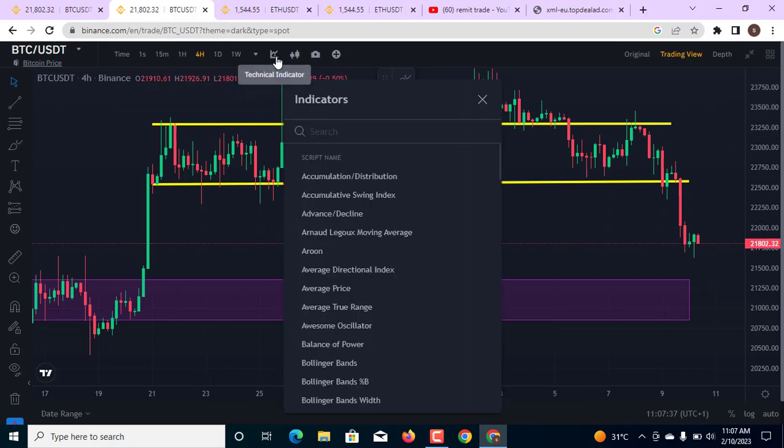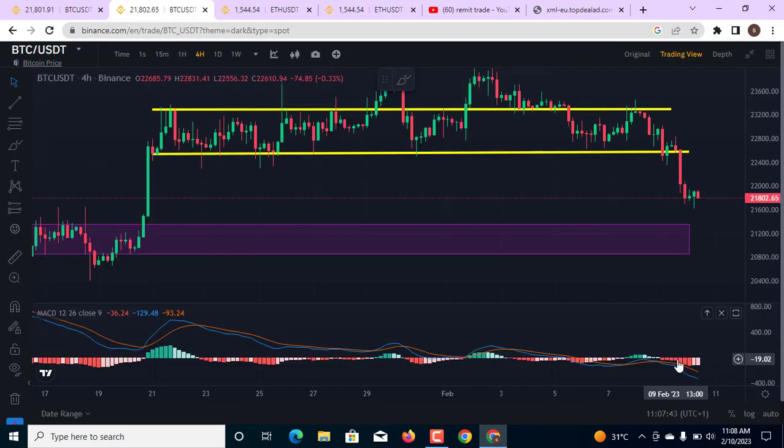And also if you add the MACD indicator, you see that the MACD histogram is showing good momentum to the downside, which also means that the market is still going to move back down. A dilation between the signal line and the MACD line also indicates that the market is going to come back down into this level of support.